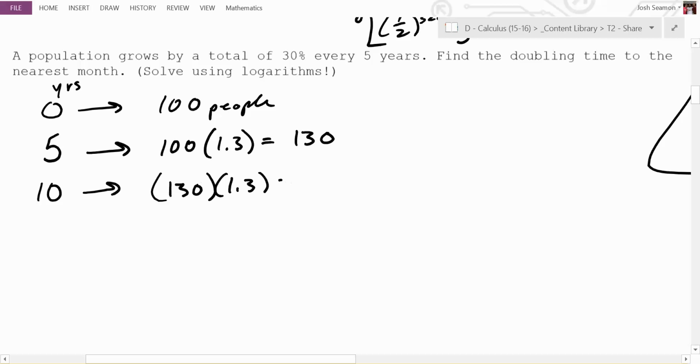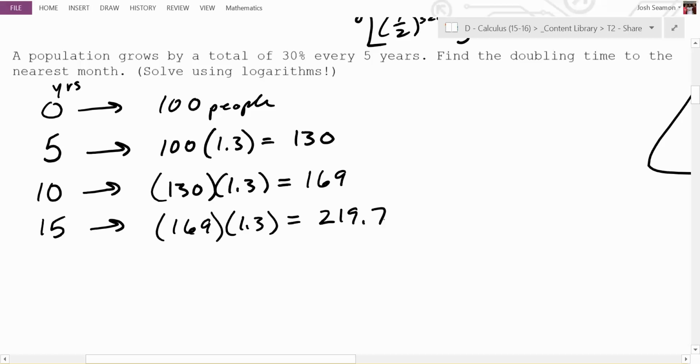Well, 130. Can someone do that on their calculator for me? I think it's like 16 something, 16.8. What is it? 169 point what? Is it just 169? Yeah. Oh, nice. Okay, so that's after 15 years. What do you multiply by 1.3? 169. Someone do that on the calculator. I think it's 200 and something. 219.7. Nice. Okay, hey, we started with 100 people, and now we have 219.7.